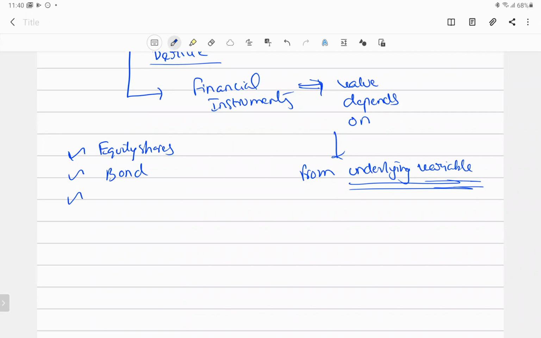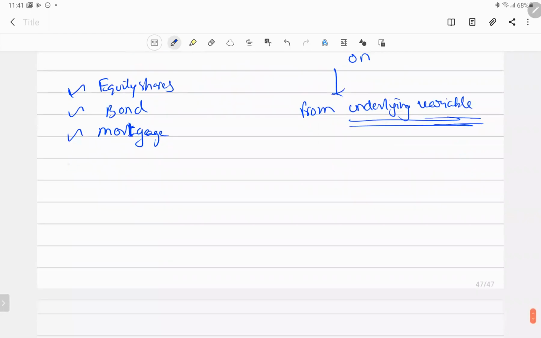If people remember financial services, what you have read: loans, mortgages, that can also be done. A house property is the same thing as a mortgage; everything comes under mortgage. Then you have the interest rates. Those can be considered as financial instruments.